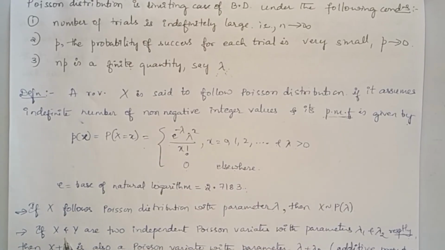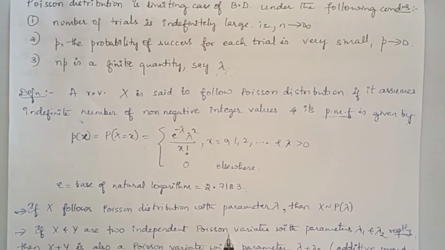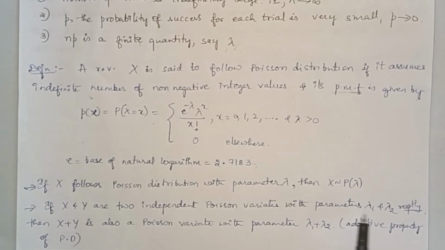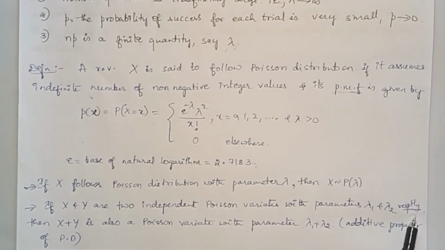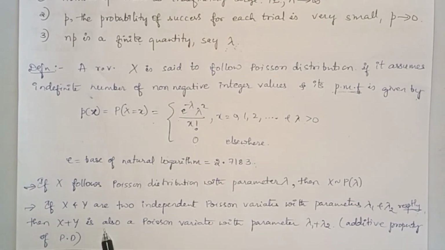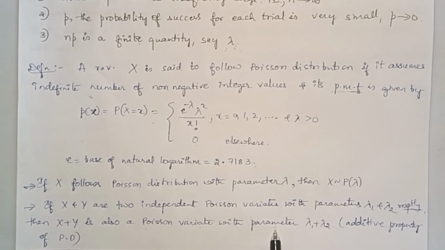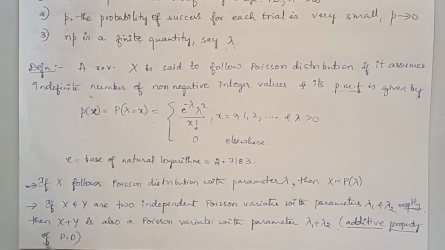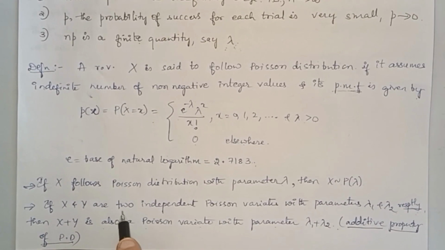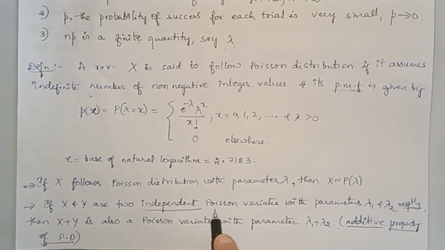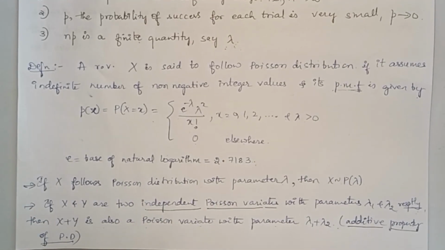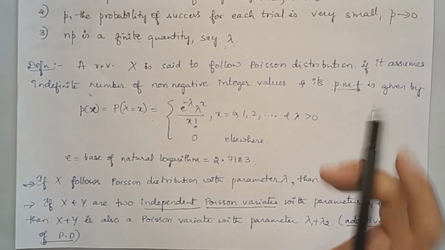And one more property is that if x and y are two independent Poisson variates with parameters lambda 1 and lambda 2 respectively, then x plus y is also a Poisson variate with parameter lambda 1 plus lambda 2. This is called the additive property of Poisson distribution. The condition is x and y must be independent Poisson variates. Then only this gets satisfied. So this is all about Poisson distribution.